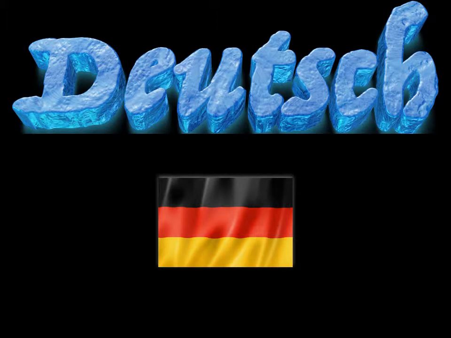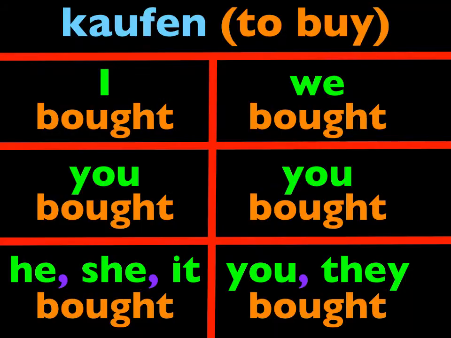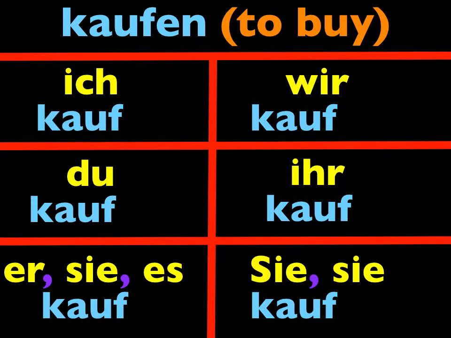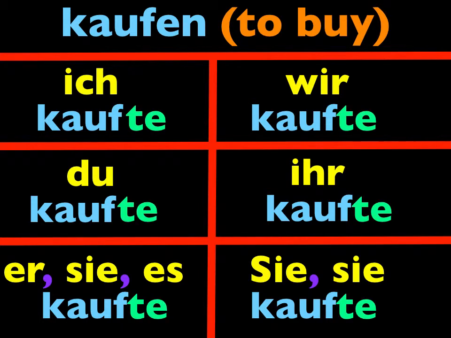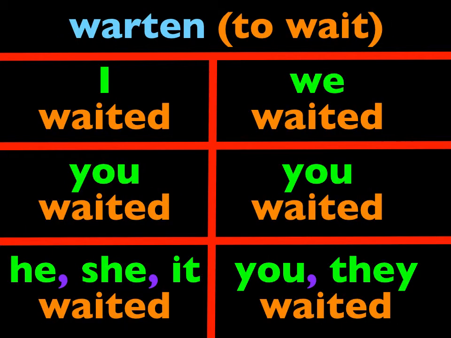Today we'll learn the imperfect tense of strong verbs. First, a quick review of the last few lessons. We recently learned how to conjugate a weak verb like kaufen in the imperfect tense, and how we need to take the root or the stem of the verb, add te to all forms, and then from there add st to the du form, n to the wir form, t to the ihr form, and n to the sie form.